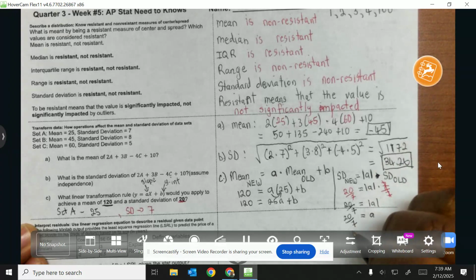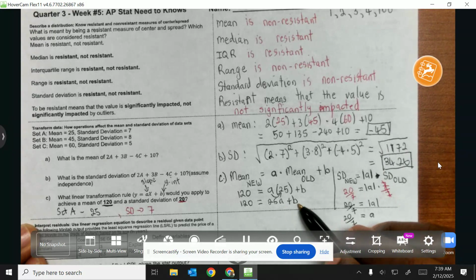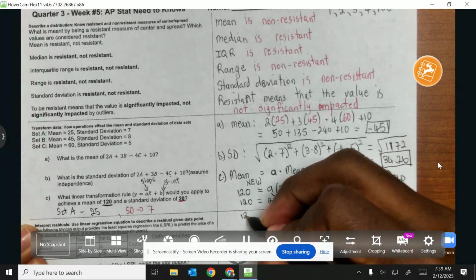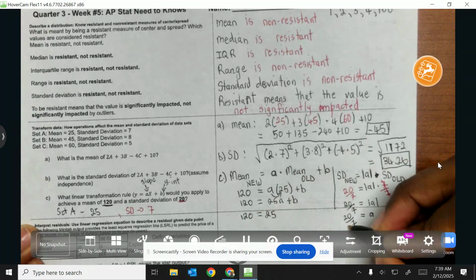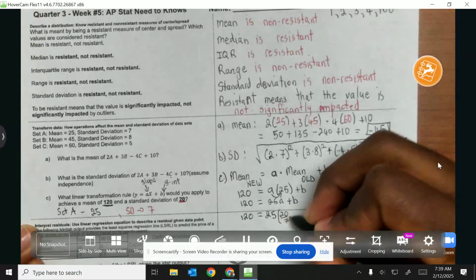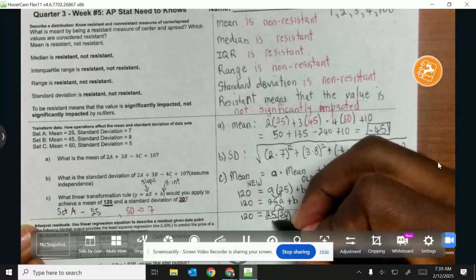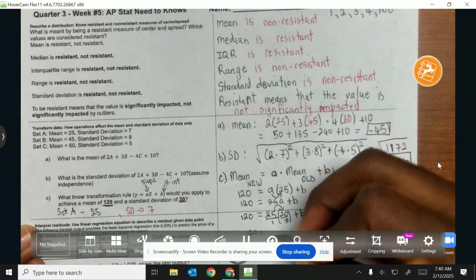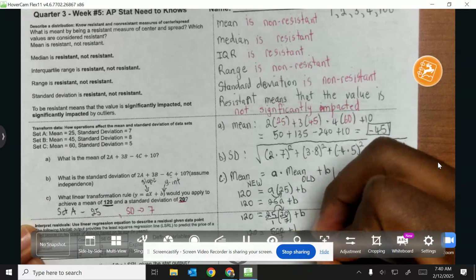So all I have to do now, guys, is substitute that value into my equation and then use that equation to find the value of B. Okay, so when I substitute, I will now have 120 is equal to 25. I replace the A with this 20 over 7 plus B. I go ahead and multiply. The denominator here is a 1. So I have 120 is equal to 25 times 20, which is 500 over 7, plus B.